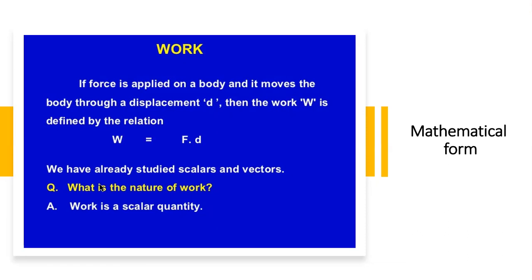So, regarding scalar and vector quantities, which have been discussed previously, what is the nature of the work? Is it scalar or vector? The work has no direction. It is actually a scalar quantity because the work done doesn't require any direction for its description. So the formula to calculate the work is F into d, force into displacement.